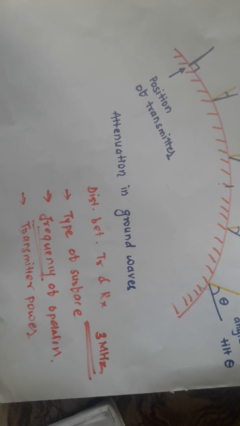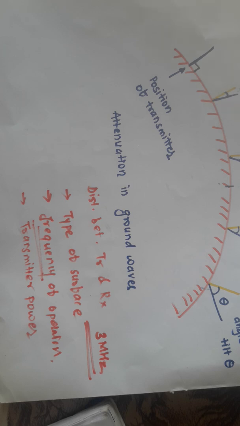So only up to 3 megahertz can we easily transmit, and the frequencies up to 3 megahertz are best suitable for ground wave communication. It is not suitable for the sky wave and space wave type of communication. Frequencies above 3 megahertz are suitable for sky and space wave communication. So due to all these reasons, ground wave becomes an ideal choice for MW band transmission for radio receivers.